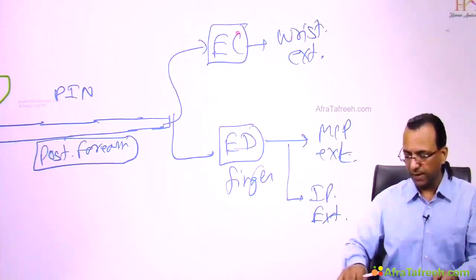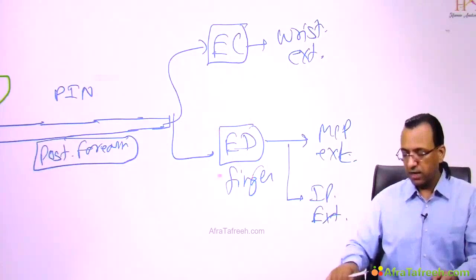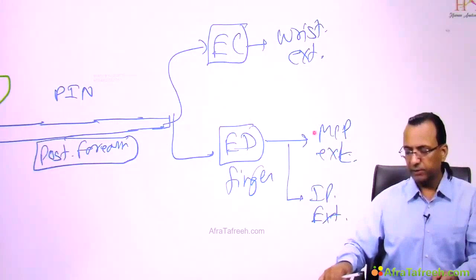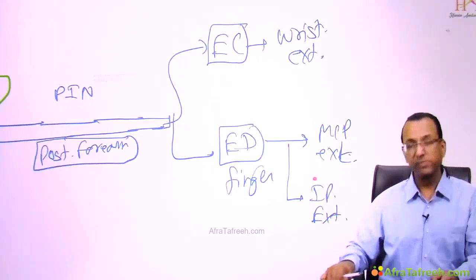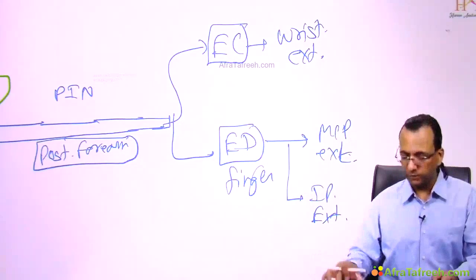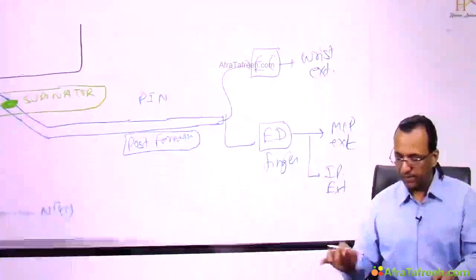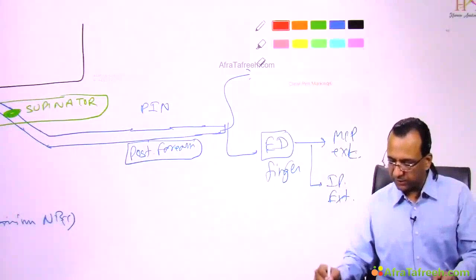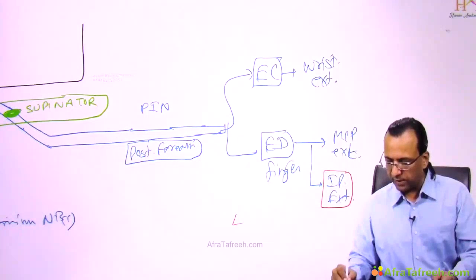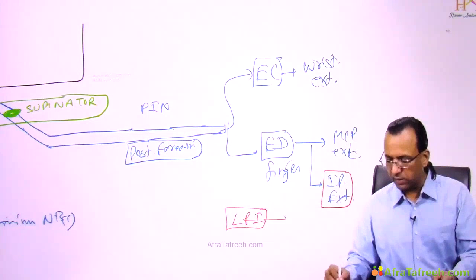Yes, and it is also supplying extensor digitorum, which is for the fingers, and finger extension at MCP and also at IP. But I have already mentioned that IP extension can also be done by the lumbrical and interossei muscles, because they are inserting on the dorsal digital expansion.